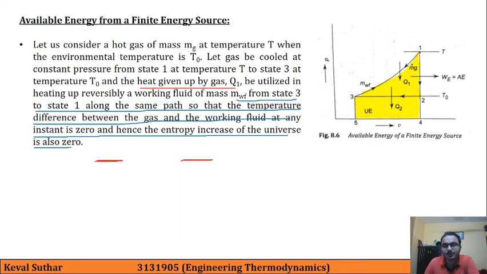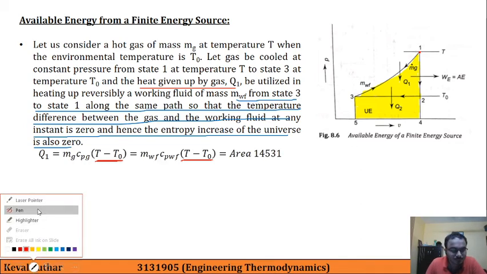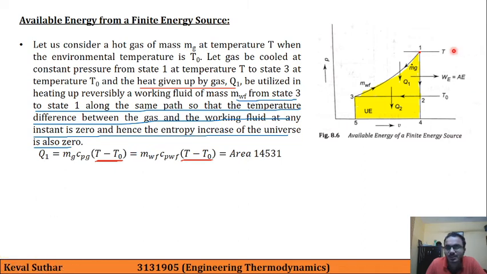After obtaining this, after achieving this state 1 by working fluid, here it is expanding reversibly from 1 to 2 to obtain the work output, that is WE is equal to available energy, and then it is rejecting the heat at constant temperature T0, Q2. Okay, so this is the additional thing which is going on over here.